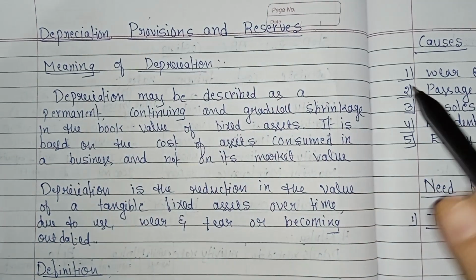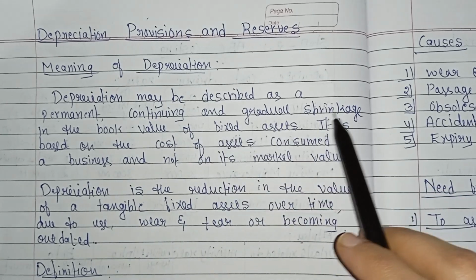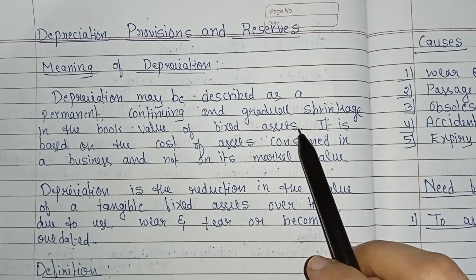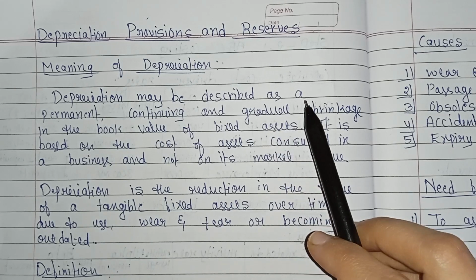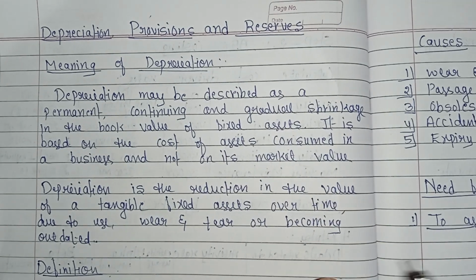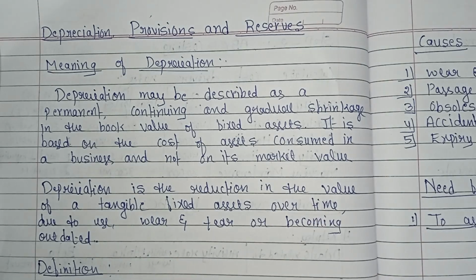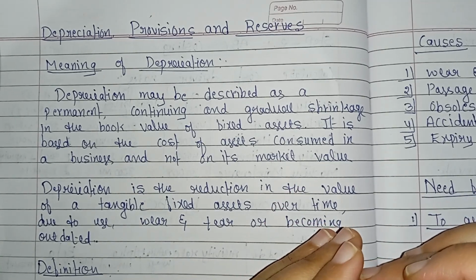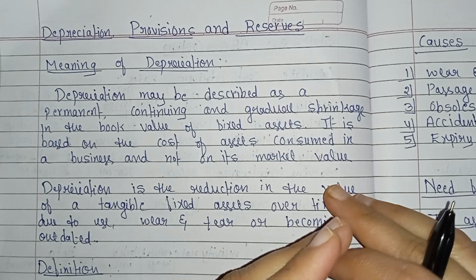Depreciation may be described as a permanent, continuing and gradual shrinkage in the book value of fixed assets. Depreciation, it means what? It may be described as permanent. Permanent means once an asset's value decreases due to depreciation, it never goes back up in accounting books.